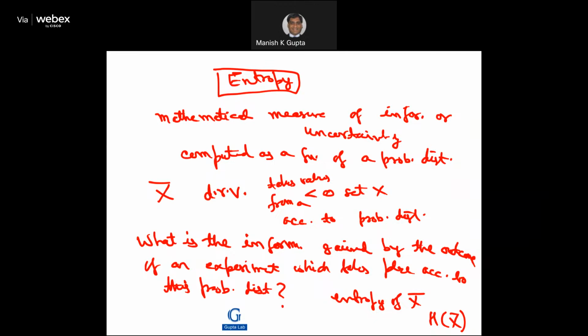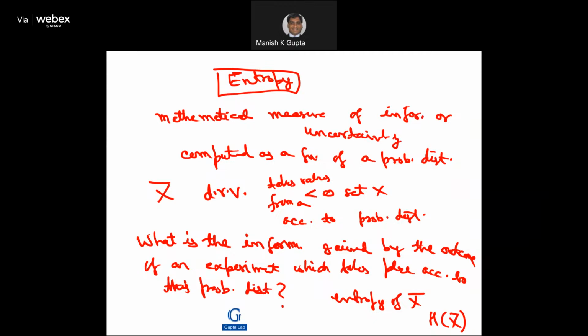So now I have to talk about the entropy of a discrete random variable X. Entropy is a mathematical measure of information or uncertainty, a beautiful concept. It is computed as a function of a probability distribution. Suppose X bar is a discrete random variable which takes values from a finite set X according to a probability distribution.